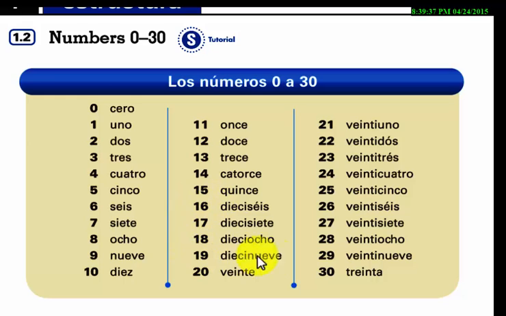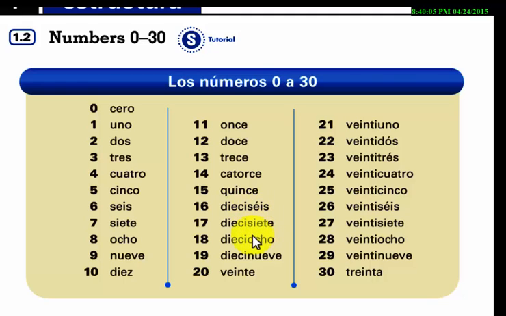Notice that after 15, we only have diez at the beginning of the words. Diez, diez, diez. So from 16 to 19, all these ones start with diez. All you need to do after that is just include the digit right next to it.